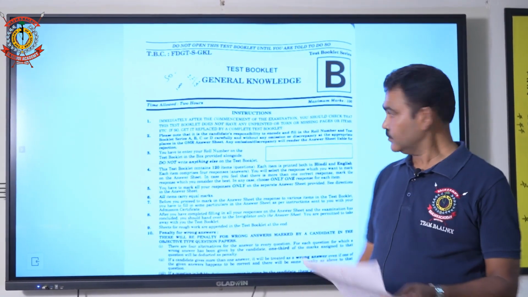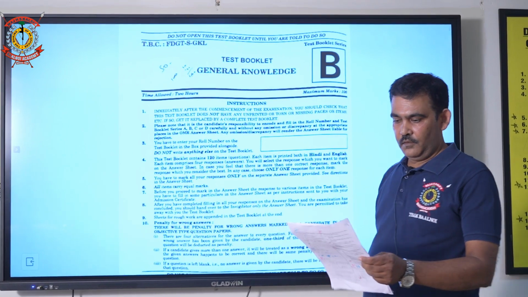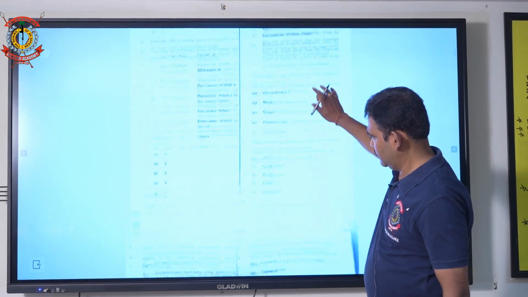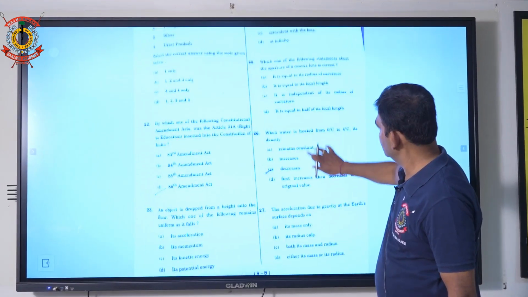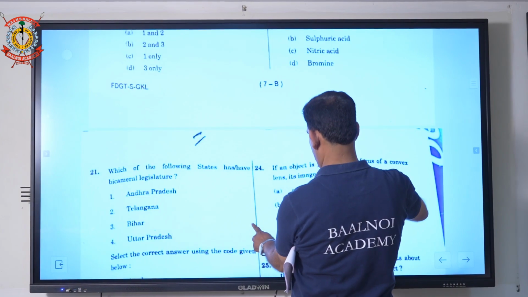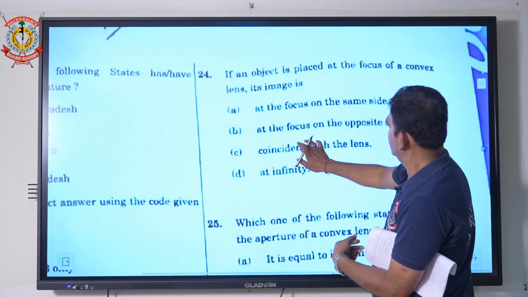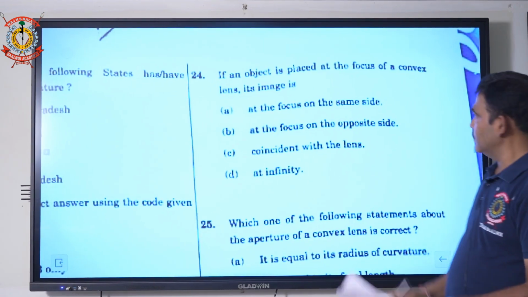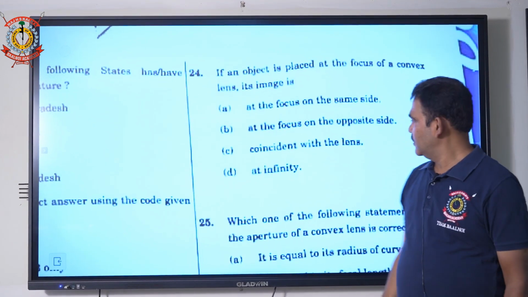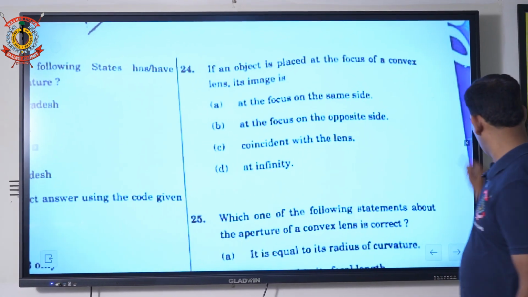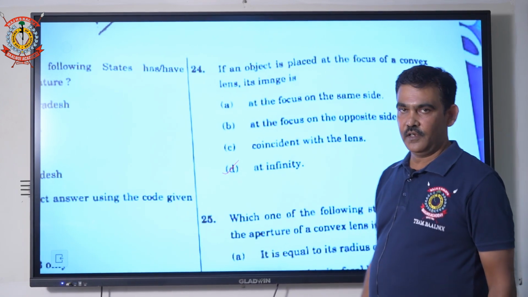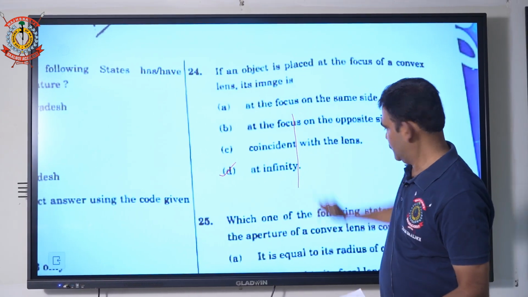Starting with physics now. First question is question number 24. In this question, if an object is placed at the focus of a convex lens, its image is at infinity. ठीक है? If object is at focus, image is at infinity. Simple.